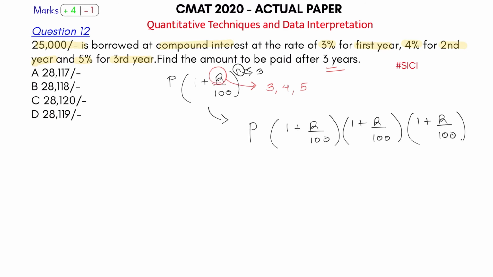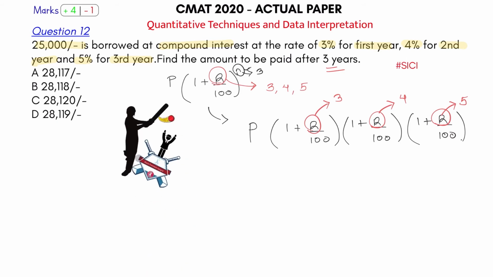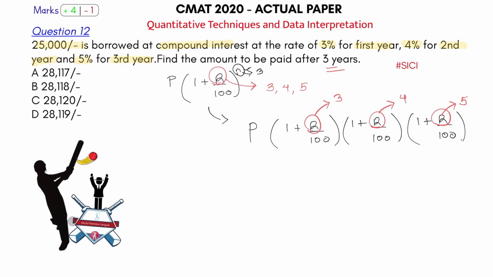But now here the R is different. For the first year, R is equal to 3. For the second year, R is equal to 4. And for the third year, R is equal to 5. So just substitute this and reach your answer. So clearly, this is a sixer to me, because I just have to use the formula and reach the answer. And the calculation again doesn't look that complicated. Let's see. If the calculations are complicated, probably it's a 4. But for me, still it's a sixer.